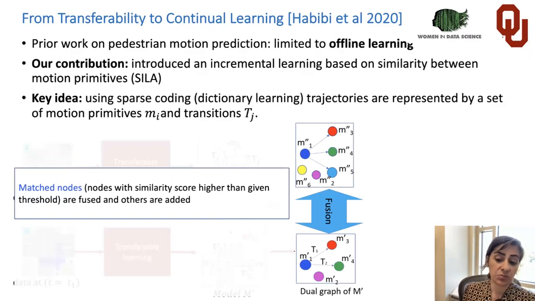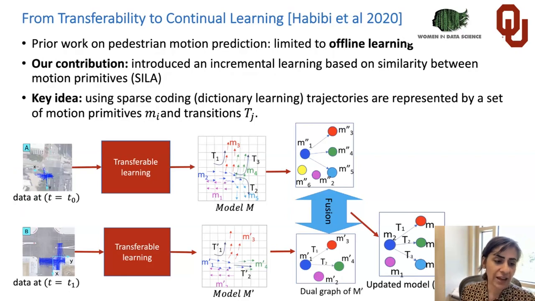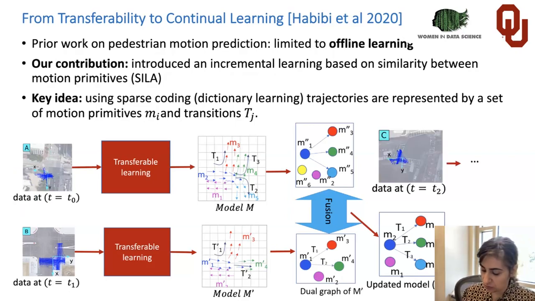When we have a similarity between two motion predictions and motion primitives, we can fuse them; otherwise, we add the new data set and the new model. So we can fuse, for example, these two graphical representations of the motion primitives and their transitions, and we have a new model. We can just keep continuing this with the model and these behaviors, and we can see how we can continuously learn.